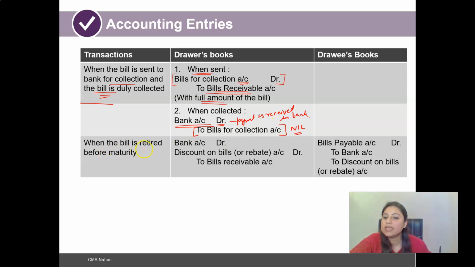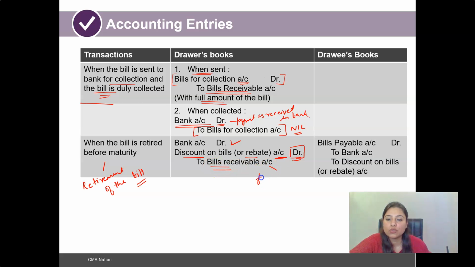Okay, now when the bill is retired before maturity, so here we are talking about retirement of the bill. So what entry is to be passed in case the bill is retired before maturity? Here bank account is going to be debited because the payment is being received, and then discount on bills, that is the rebate that is being given to the particular drawee, that account will again be debited to the bills receivable.